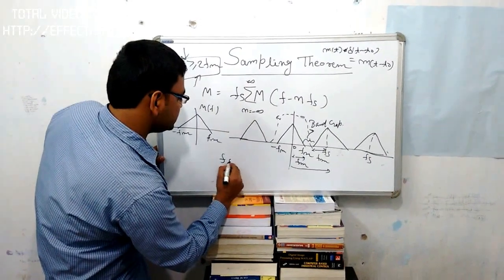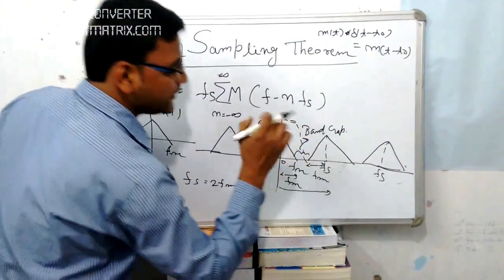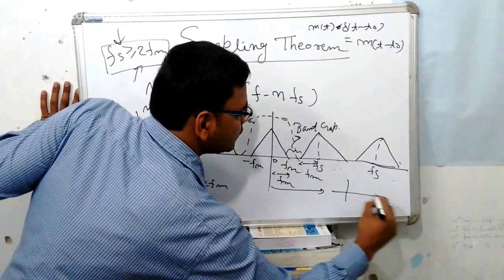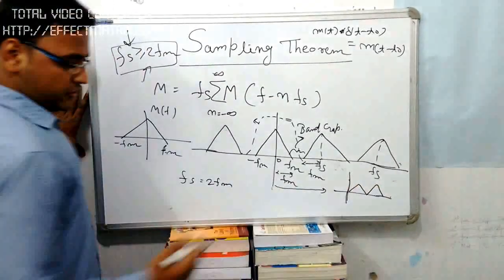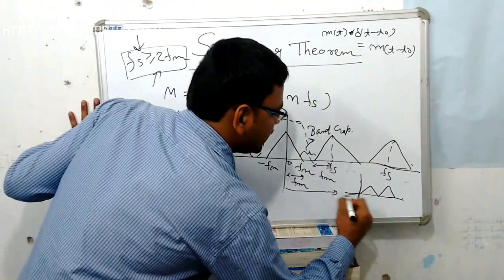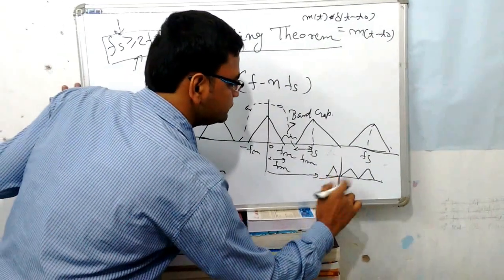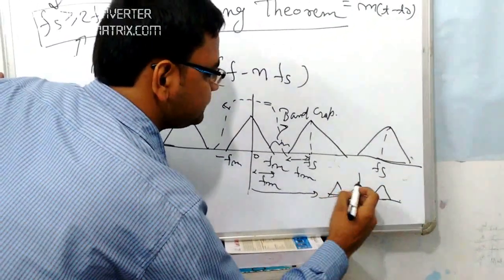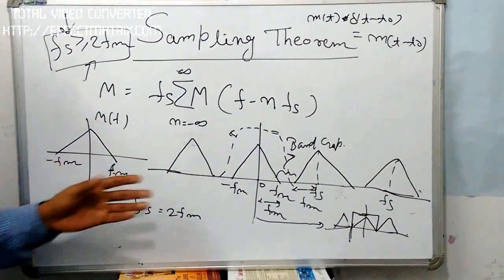If Fs is equal to 2Fm, then this spectrum will be like this. This is actually called ideal sampling. For reconstructing this type of sampling, we have to use an ideal low pass filter, but generally there is no such type of filter.